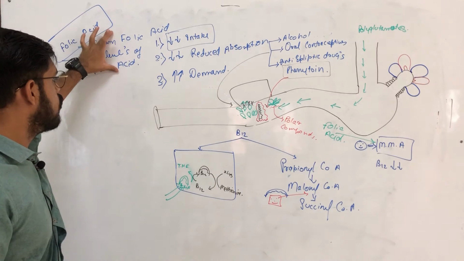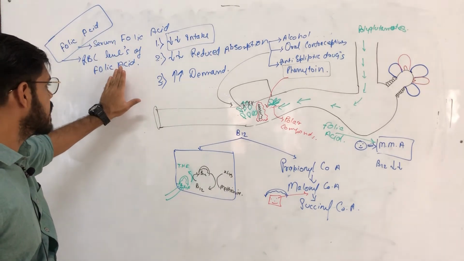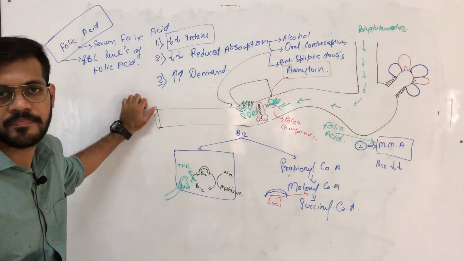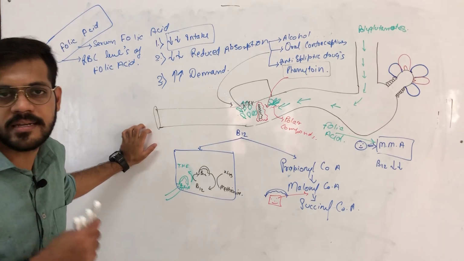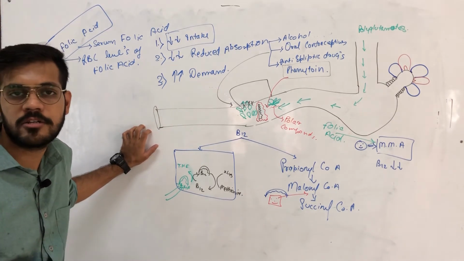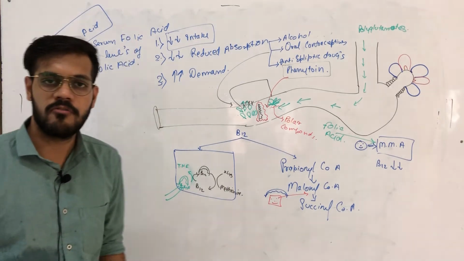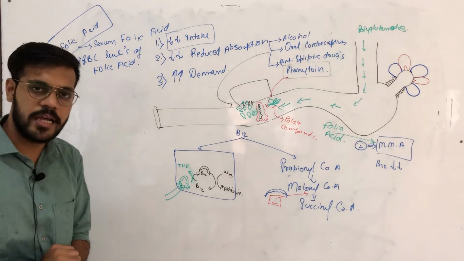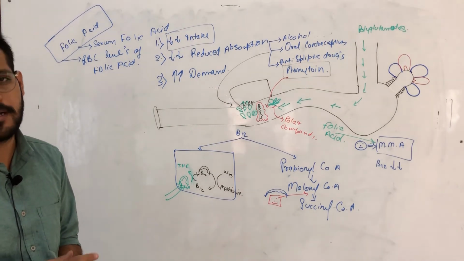So, of the two, the RBC level of folic acid is more reliable, because it will not fluctuate in a short interval as compared to the serum levels. Hence, we prefer RBC levels of folic acid when we determine the levels of folic acid.